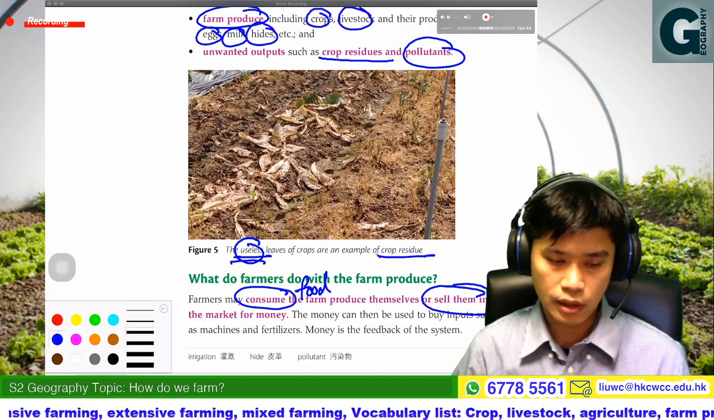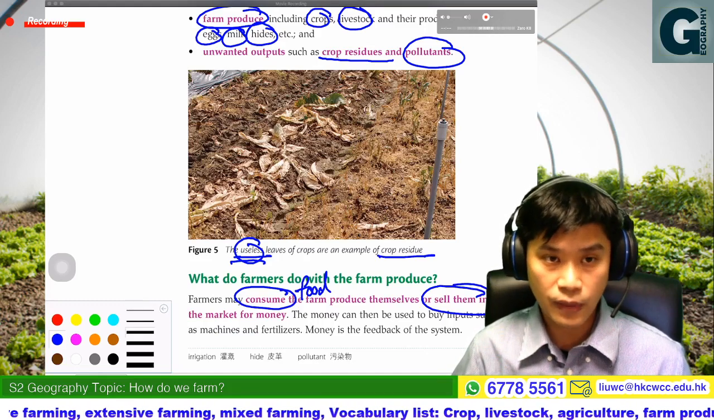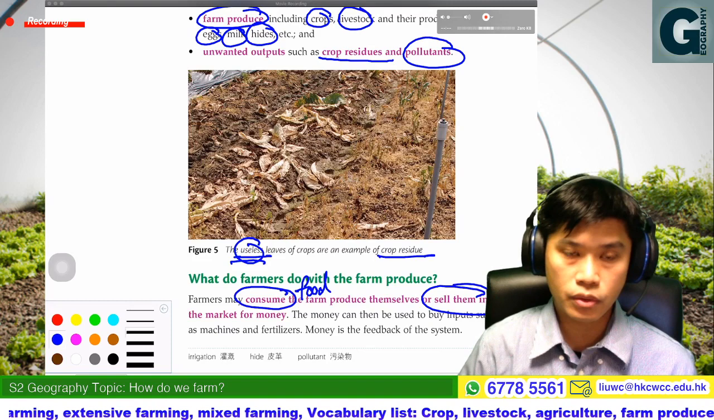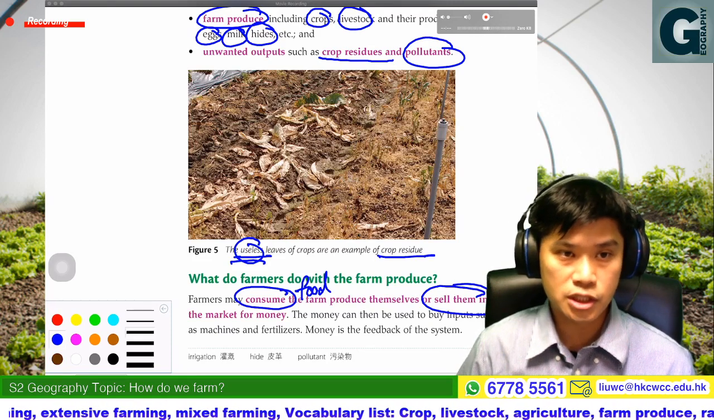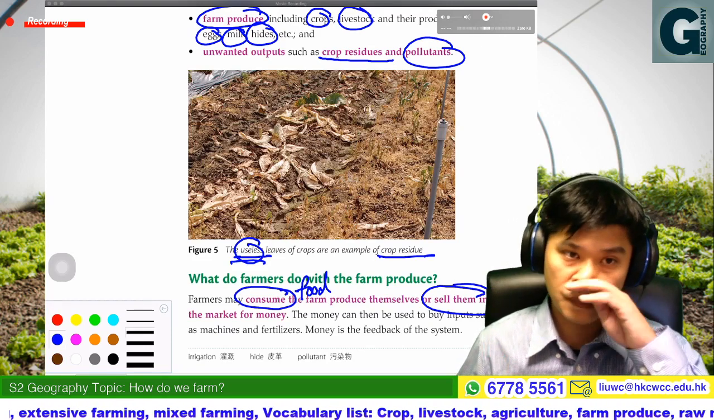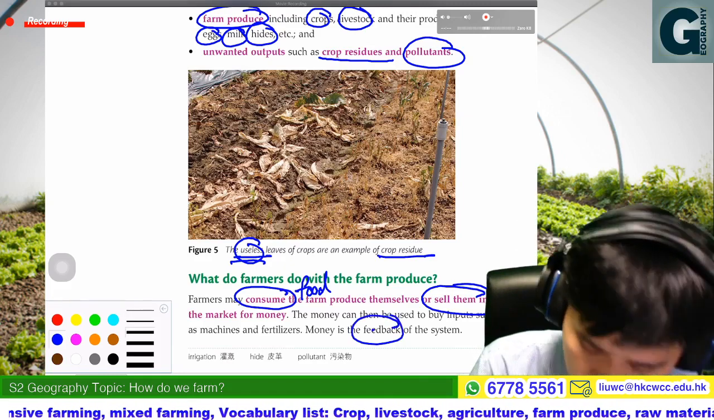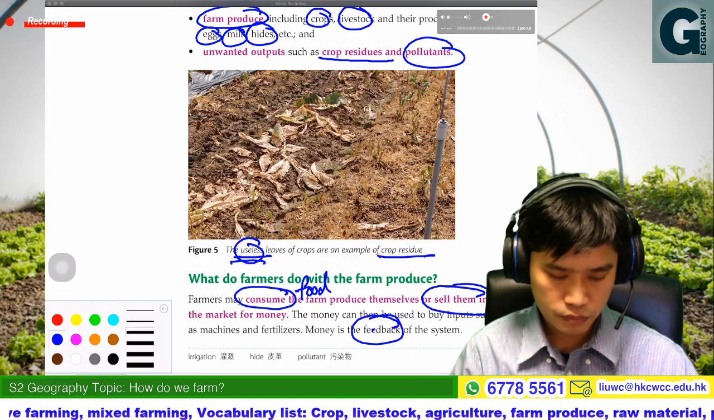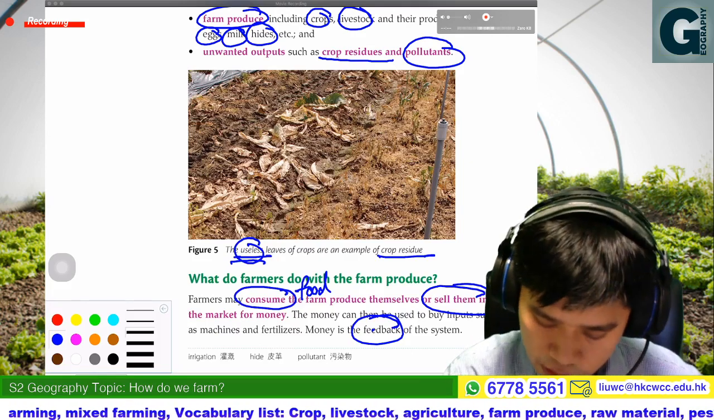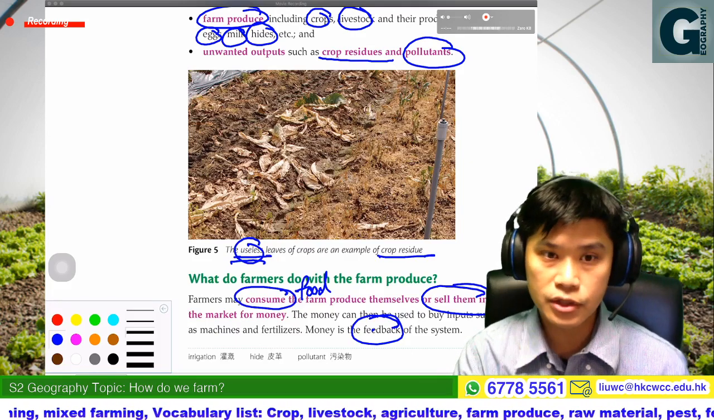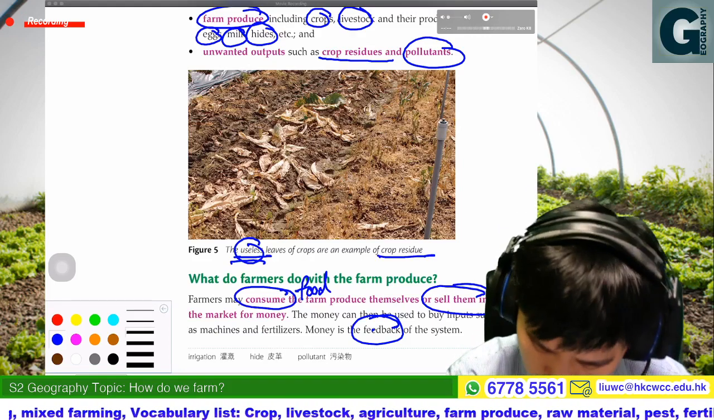Okay, so it could be used as the feedback for them to purchase more tools such as machines or fertilizer, or even to buy more seed. Okay, so money is a feedback for the system. Therefore, that would be about the major part of the farming system.